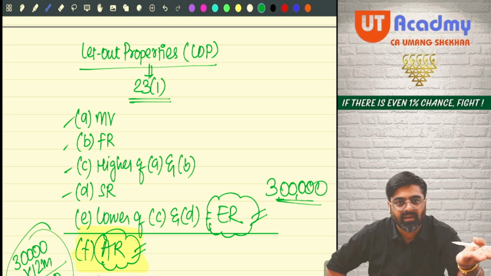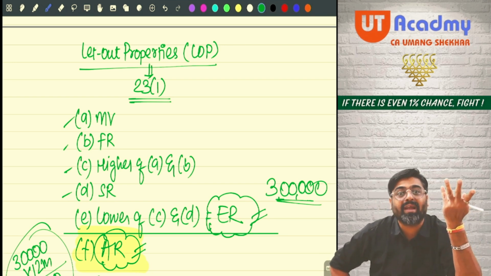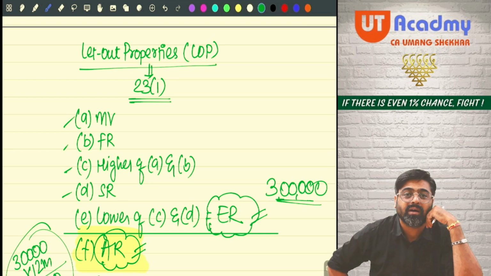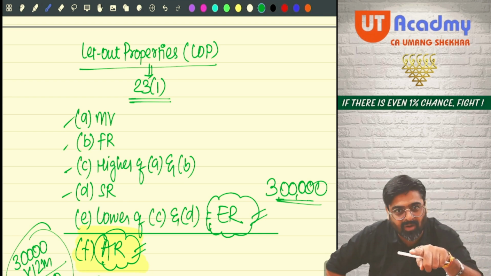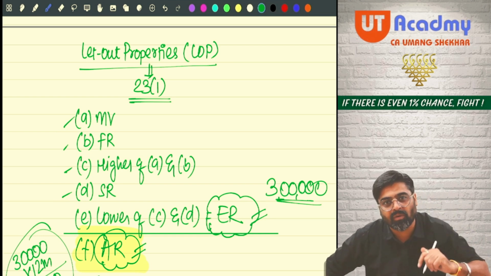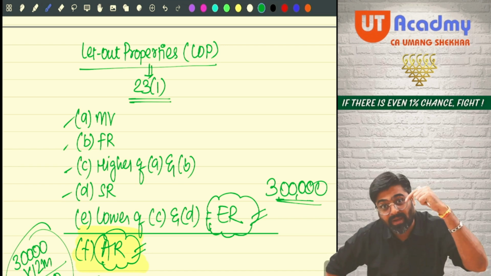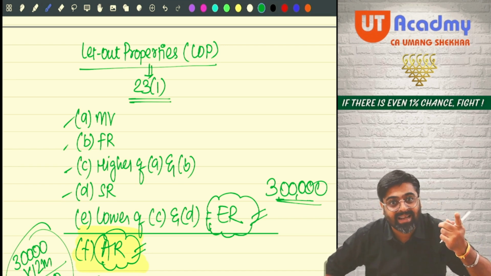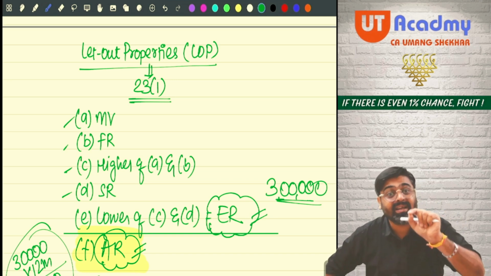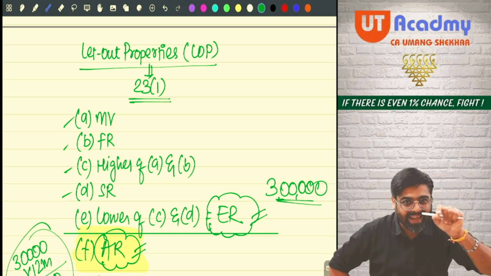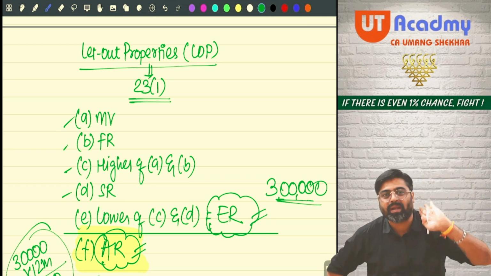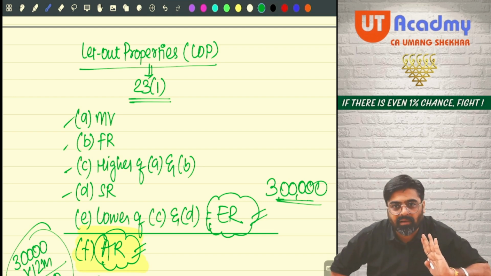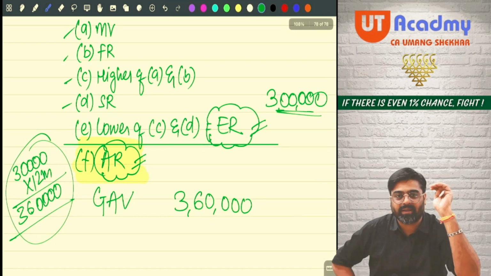Either it will be given, then write the amount, or it is not given. Why not given? Because your property is not covered under the Rent Control Act. So in that case, you will not write down nil over here. If you write nil, then higher amount or nil, whichever is lower, nil. Expected rent will be nil. Will the government ever say that your expected rent of the property is nil? No. So in that case, you are not supposed to write down nil. Write standard rent n.a., not available. In that case, the higher amount will only become expected rent. Getting my point? Now, expected rent you came to know.